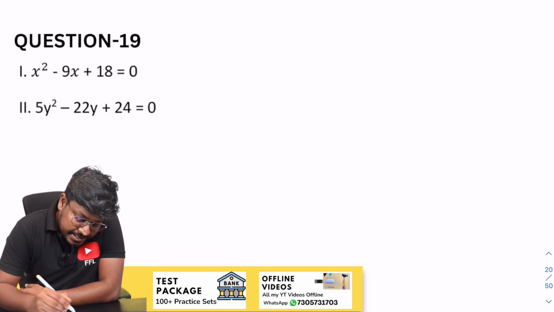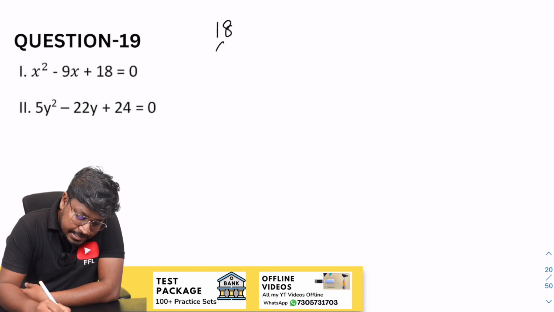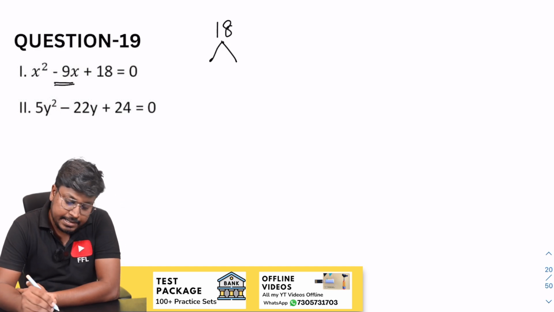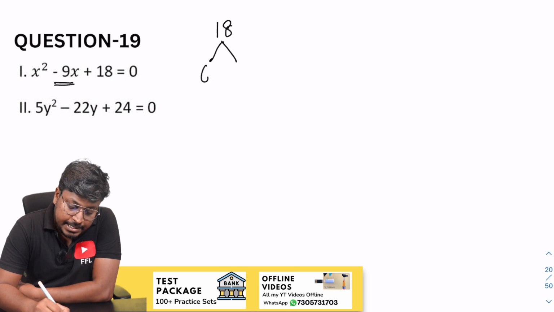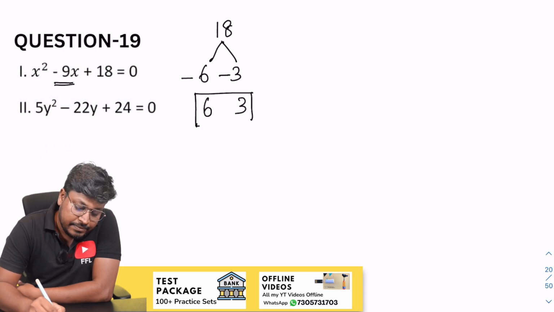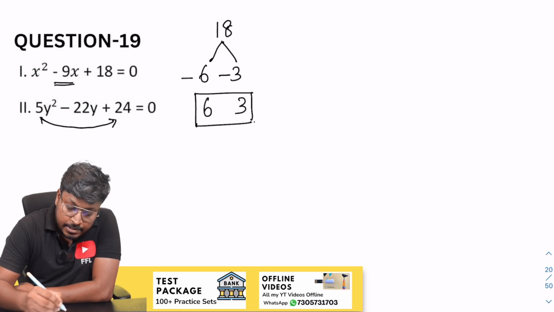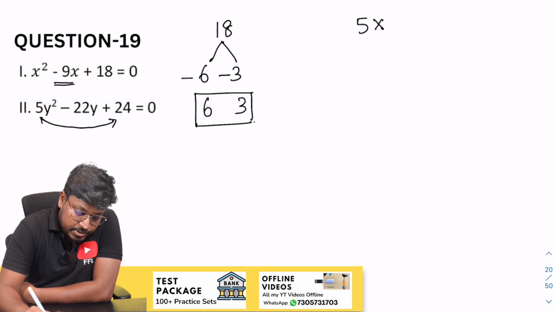So 19th question. Before x square we don't have any constant, so it is 18 and we have to get minus 9. So 6 into 3 will be 18. So 6 and 3, minus 6 and minus 3. While writing, change the sign. So 6 and 3 will be the factors of x, right? So next will be 5 and 24.